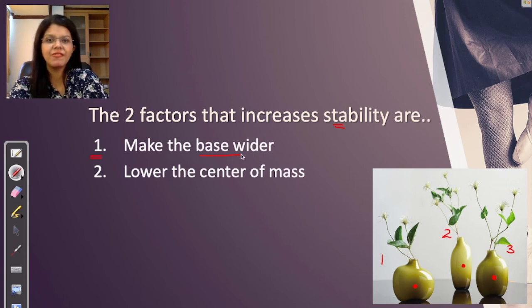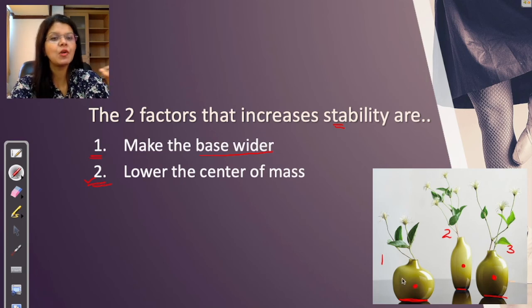So let us understand the first point. Make the base wider. Which one has the widest base? The first one has the widest base. Compare its base with the base of the other two. And which one has the lowest center of mass? The first vase has the lowest center of mass. So toppling it, turning it around, making it fall will be the most difficult. Vase 1 is the most stable, right? So this is about your stability.